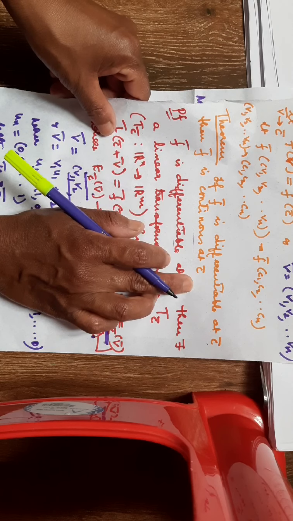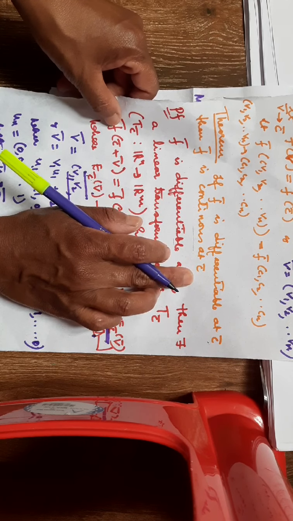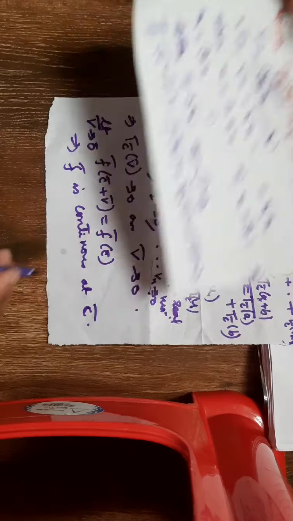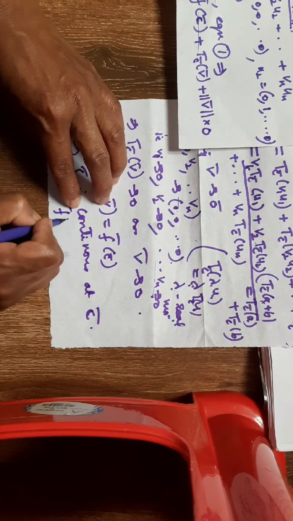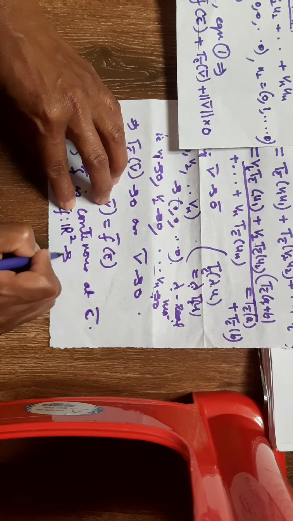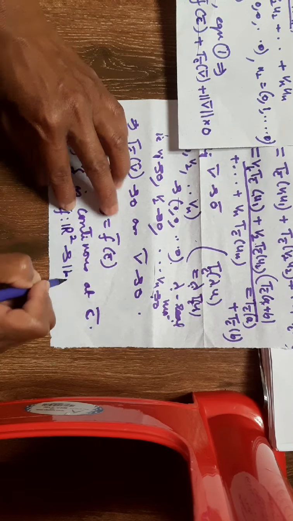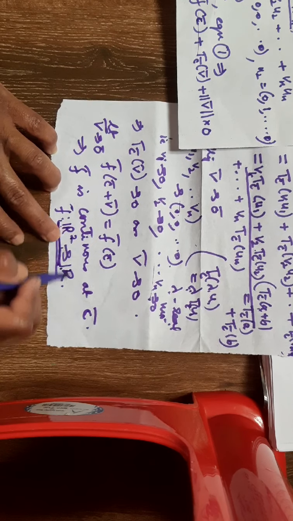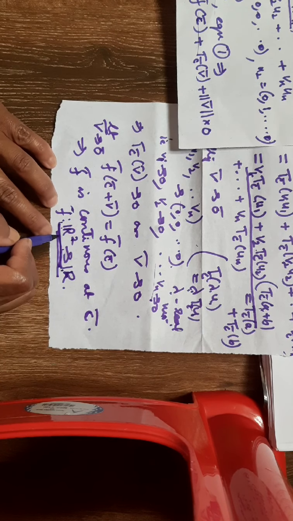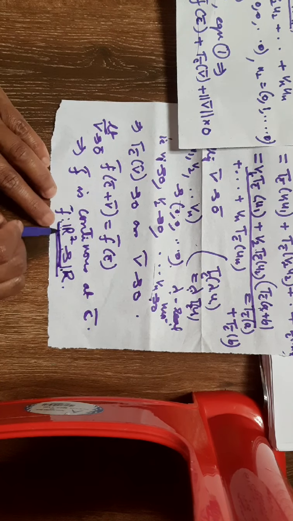However, the converse is not true. I will give you an example, and you can also consider the example of f defined from R2 to R. The example that we have done in the class, please go through it, where we have shown that a given function is continuous but not differentiable. So by taking n to be 2 and m equal to 1, you can have a function f that is continuous at a point but not differentiable at that point.